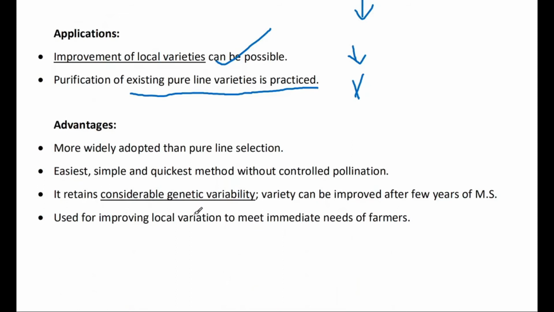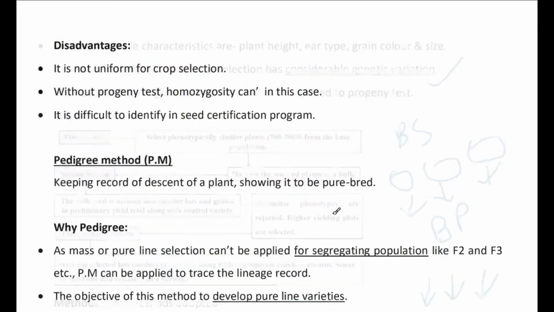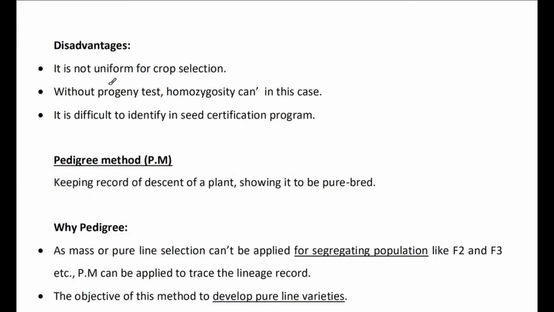Advantages: considerable genetic variability can be achieved from mass selection. And disadvantage: it is not uniform for crop selection, because genetic variations are there. Suppose you consider high yield, you can get 80 quintal per hectare, 70 quintal per hectare, even 50 quintal per hectare. You can get different types of variability for a particular character. Without a progeny test, homozygosity is not possible. It is difficult to identify for the seed certification program.